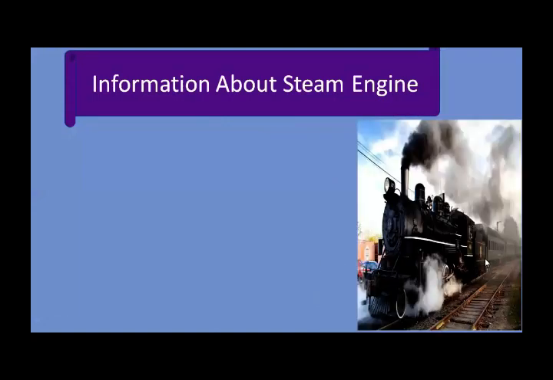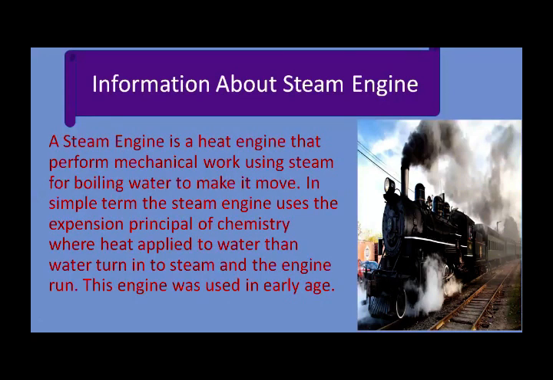Now the next topic is information about the steam engine. So students, open your book, page number 59, activity number 2. Find out some information about the steam engine. Do you know about the steam engine? A steam engine is used in this train. Students, what is a steam engine? A steam engine is a heat engine. It is an engine which uses steam from boiling water to make it move.